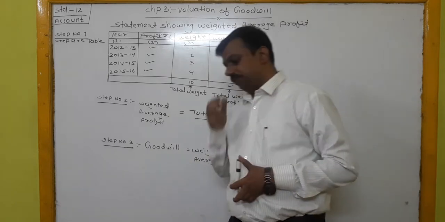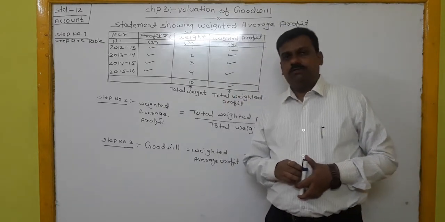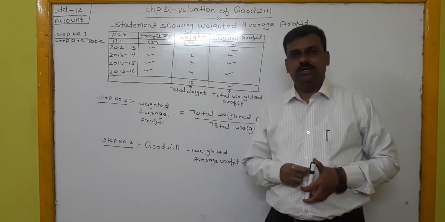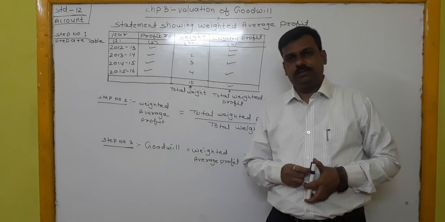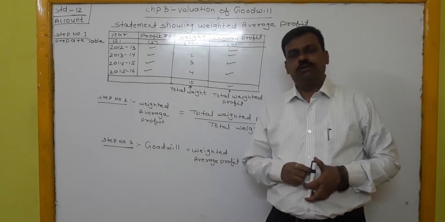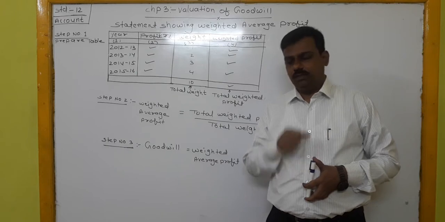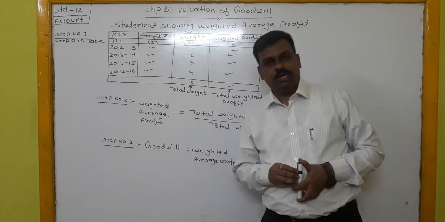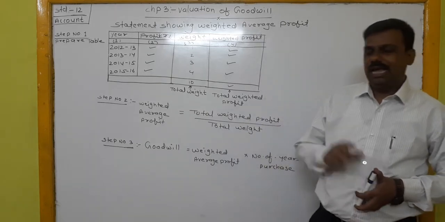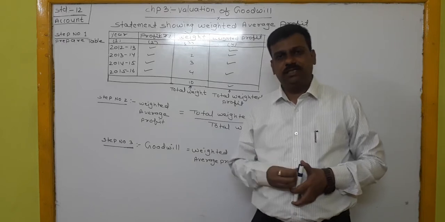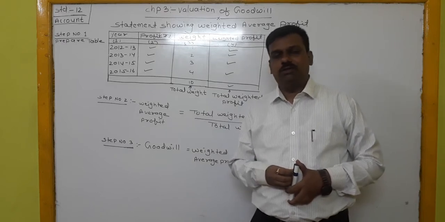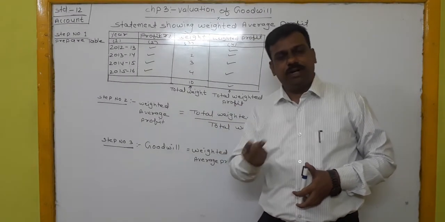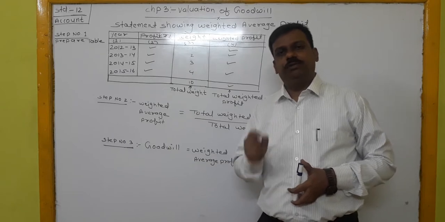After that, we studied the methods. The first method is the average profit method, the second is the weighted average profit method, the third is the super profit method, and the last is the capitalization profit method. Then we prepared a table related to the average profit method and solved one sum from the exercise to find out the goodwill. In today's lecture, we are going to start our second method, the weighted average profit method.